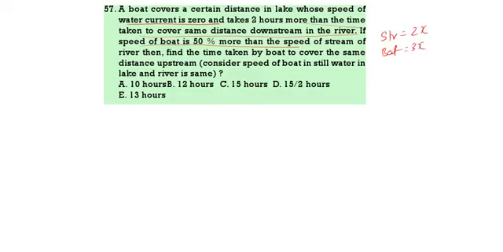Now the distance is d. So what is the time taken? Time is distance by speed. The time difference is given as 2 hours. Where the speed of water current is 0, you have to take only the boat speed. So d by 3x minus, now downstream, d by 5x is equal to 2.